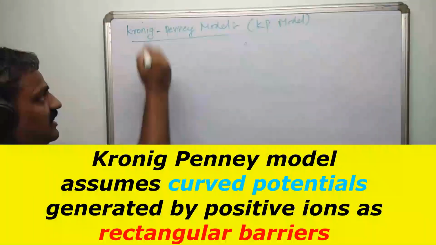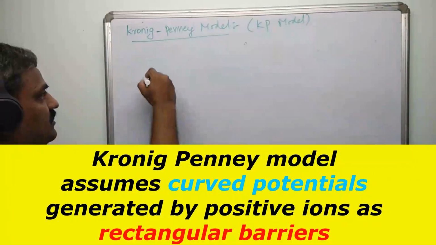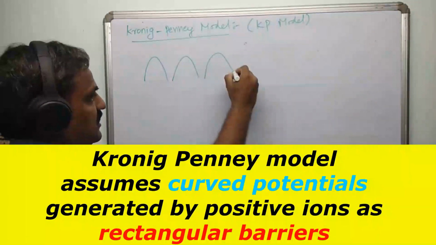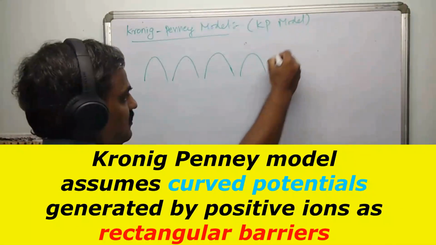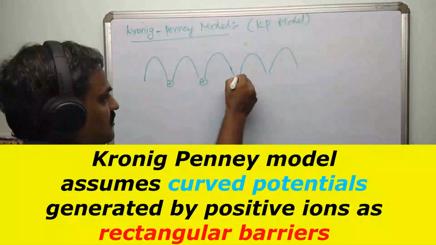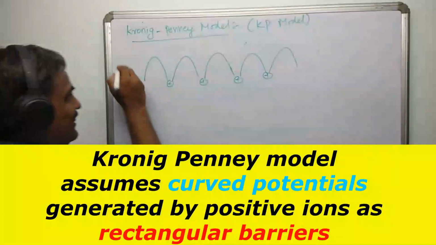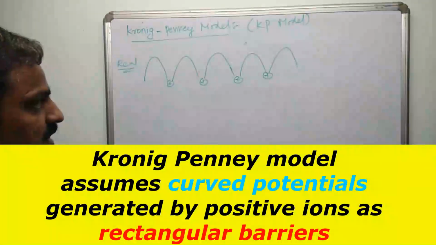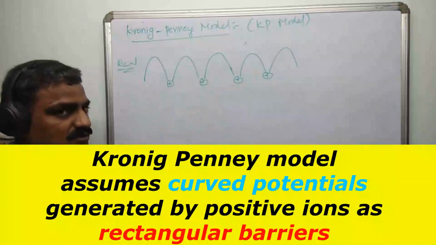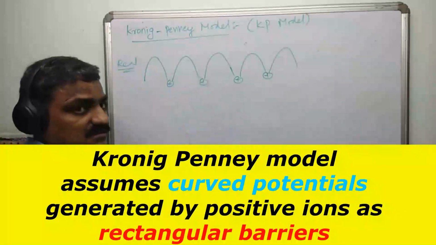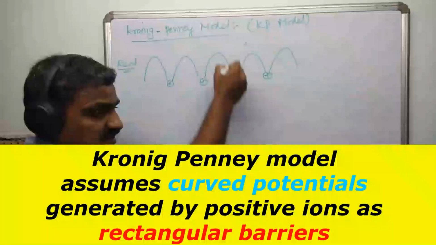This duo Kronig and Penney, they tried to make some manipulation to these curved potentials. We saw this kind of curved potentials inside a solid. So these are the locations of positive ions, and this is the real potential. Really, it happens like this. The electron feels this. But practically, it is not possible to solve the Schrodinger wave equation in these curved potentials unless you specify a boundary.